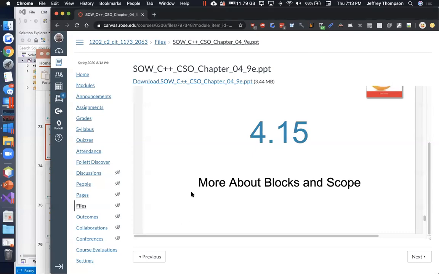Looking at it, I don't see any lectures about chapter 5, and I don't see any homework assignment about loops. I do see a homework assignment about files, which is the end of chapter 5. So I'm a little bit confused.